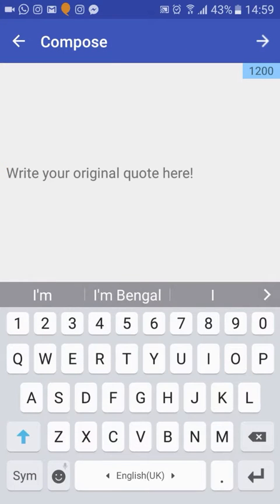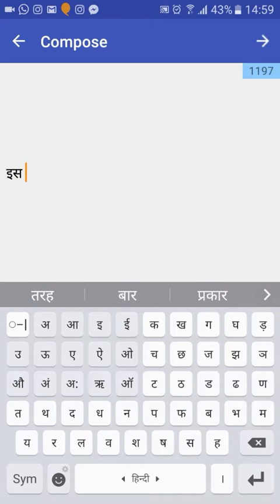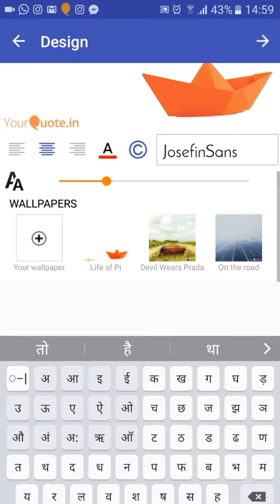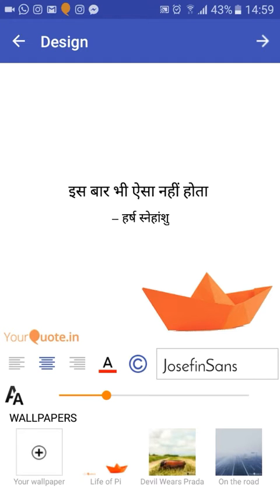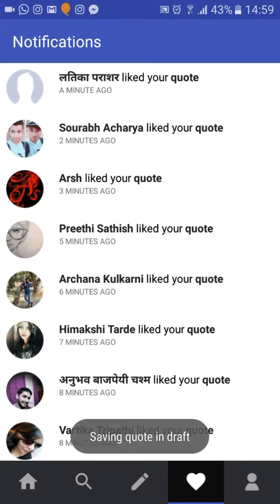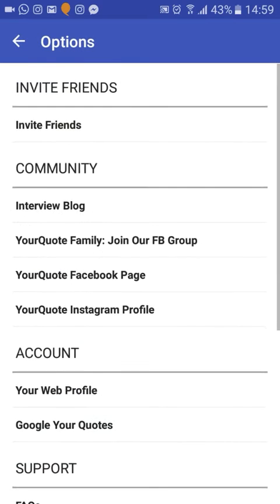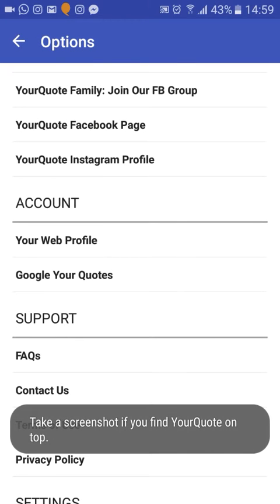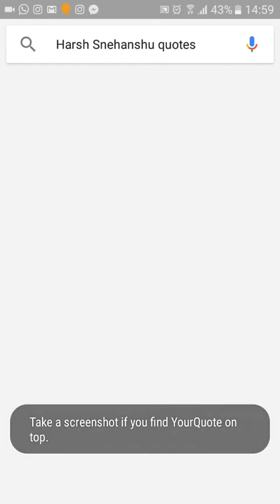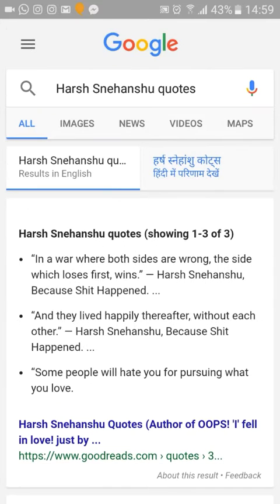You can even write in Hindi, for example. I can just switch my keyboard and type anything that I want to, and now you go next and you can just have your Hindi one-liner or quote posted here. The beauty of this app is it makes everything Google searchable. So if you go here on the site and if you Google your quotes, it opens your quotes on Google. Everything is on top of Google, so you can actually see all your quotes together.